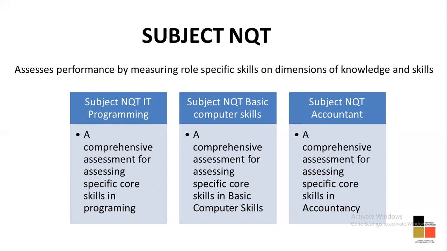If you're applying for NQT IT programming, you cannot apply for basic computer skills. Or if you're applying for basic computer skills, you cannot apply for NQT IT programming. It's like basic computer skills is the basic level, then IT programming is a little higher level, a little advanced version of the same. So either of the two you can apply. Plus, you can always apply for NQT accountant. That is, they're going to deal with markets and banks, how IT works in banks. All of that is going to be subject NQT accountancy.